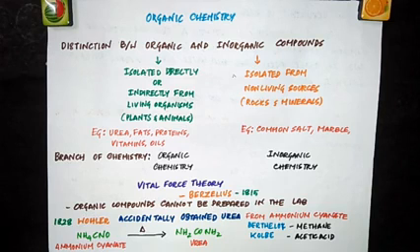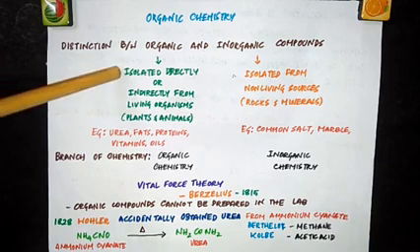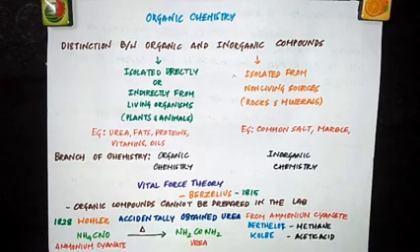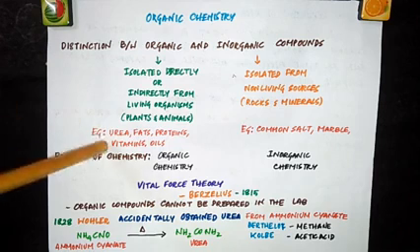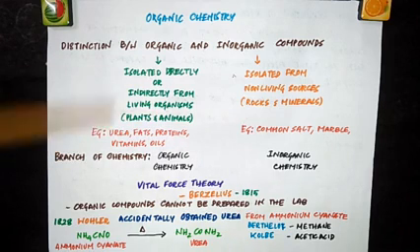organic and inorganic compounds. Compounds which were isolated directly or indirectly from living organisms like plants and animals were called organic compounds. Example, urea, fats, proteins, vitamins, oils. These are all examples of organic compounds.